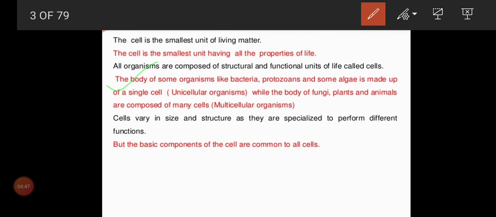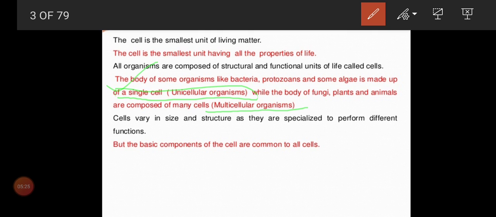Now the important definition. The body of some organisms like bacteria, that is Monera, protozoans, protists, and some algae is made up of a single cell, that is unicellular organisms. While the body of fungi, plants and animals is composed of more than one cell, so we call them multicellular organisms. So what is unicellular? Single cell. And multicellular, many cells. Examples of single-celled organisms are Monera, Protista, and some algae. Examples of multicellular are fungi, plants, and animals.